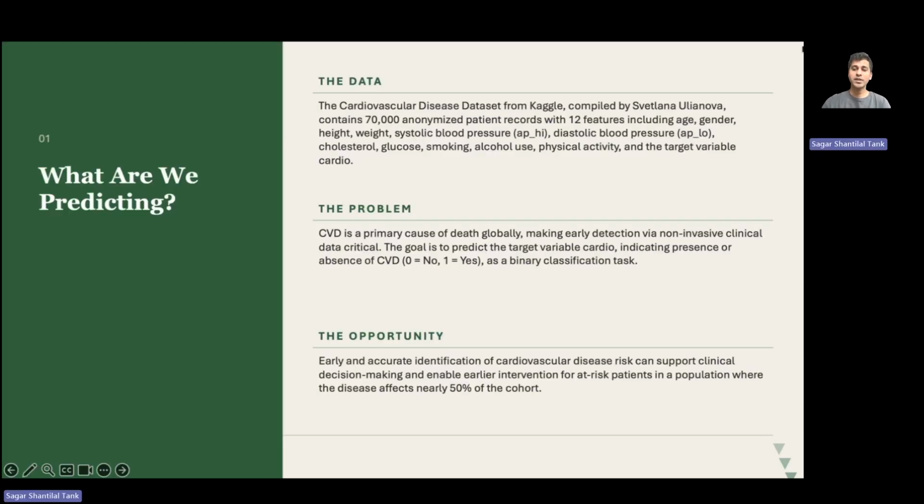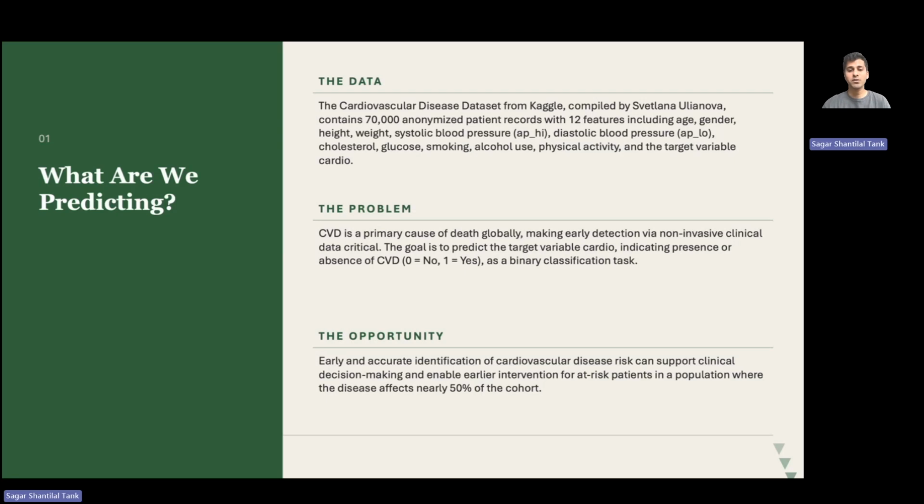So, what are we actually trying to predict here? I have used a cardiovascular disease dataset which I have derived from Kaggle, compiled by Svetlana Ulyanova, which contains 70,000 anonymized patient records with 12 features, including age, height, weight, systolic and diastolic blood pressure, cholesterol, glucose, smoking, alcohol use, physical activity, and the target variable cardio itself.